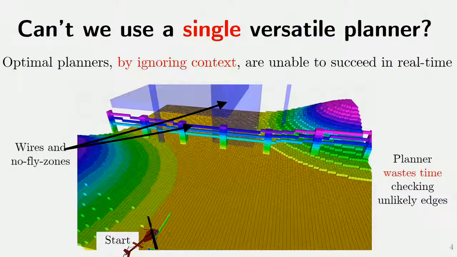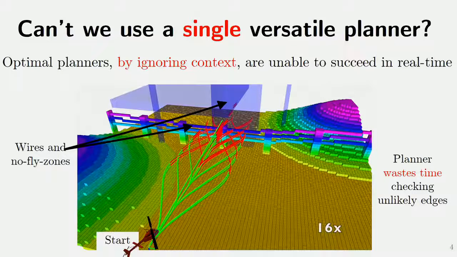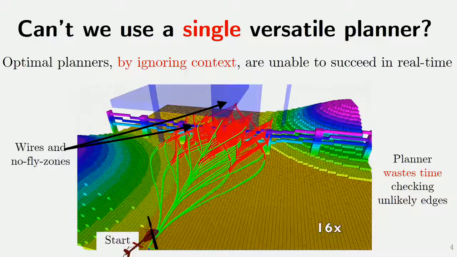So what happens when we run the state-of-the-art optimal planning algorithm? In this case, it does not use any context from the environment. In order to find the optimal path, it expands a lot of edges that are in collision. It does not know that due to the wires and the no-flying zones, it should not focus its search at the center, along the center line, but should focus elsewhere.